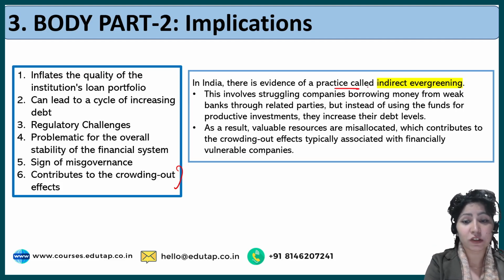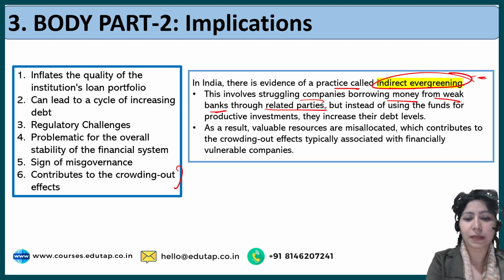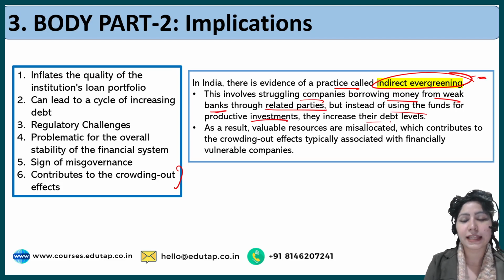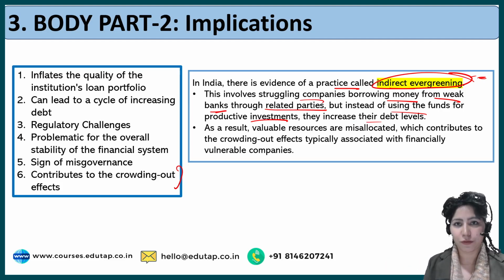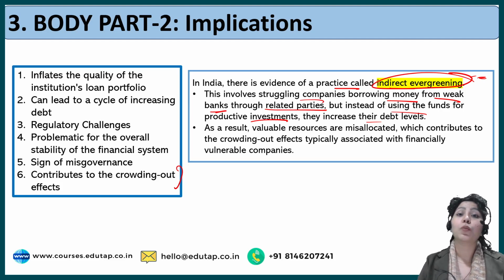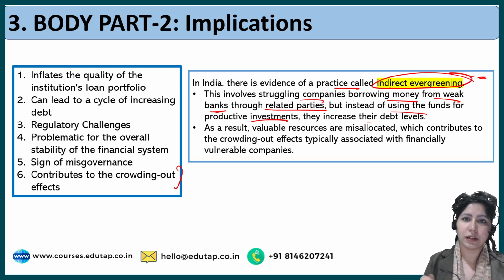So there is evidence of a practice called indirect evergreening. This involves struggling companies borrowing money from weak banks through related parties, but instead of using the funds for productive investments, they increase the debt levels of these weak banks. And these weak banks are very important for the economy because they provide credit in areas where big banks are not functioning, or where big banks have not won the trust of the general public.